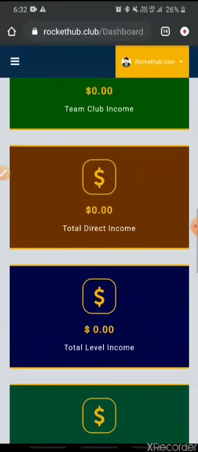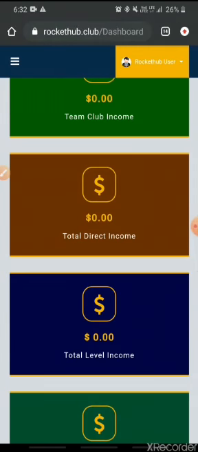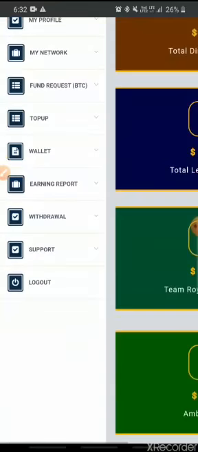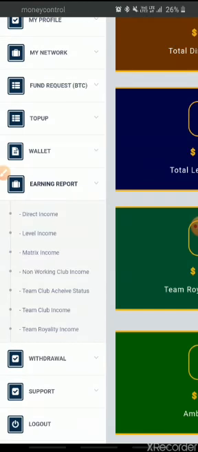Now, if you want to know how each income source is abbreviated or explained, there is an option here where you go and there is something called earning report. Once you go to the earning report, these are the different income sources that you're going to get.